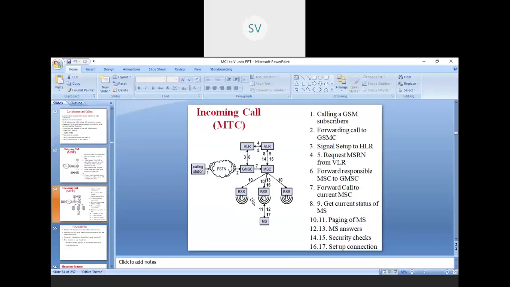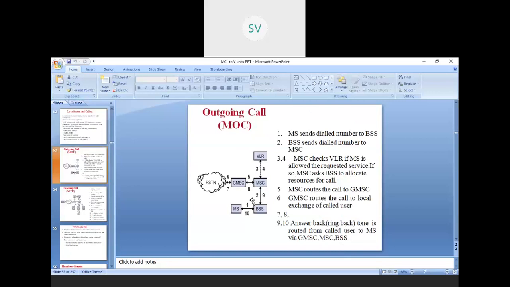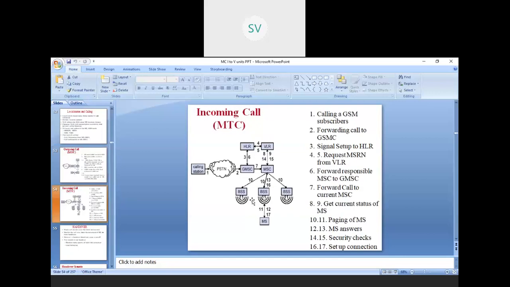Okay. Now for an incoming call, suppose you are receiving the call. The above procedure is for an outgoing call. When you are dialing, this is the procedure that happens. But when it is coming from someone, this is the incoming call. Once look at the diagram. I think it is quite self-explanatory.